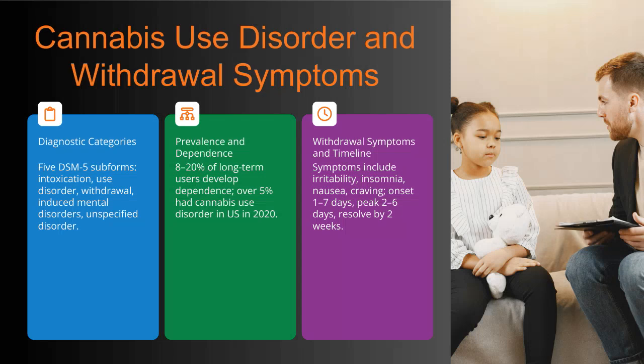Here we have an overview of cannabis use disorder, framed within the DSM-5 diagnostic categories. There are 5 recognized subforms: intoxication, use disorder, withdrawal, induced mental disorders, and unspecified cannabis-related disorders. This classification helps clinicians identify and address the various ways cannabis can impact mental health. Moving to prevalence, it's important to note that between 8 and 20% of long-term cannabis users develop a dependence. In fact, over 5% of the U.S. population was diagnosed with cannabis use disorder in 2020, underscoring how widespread and significant this issue is.